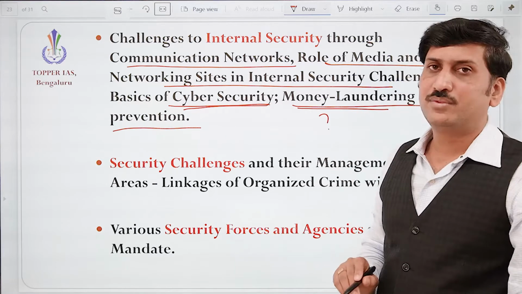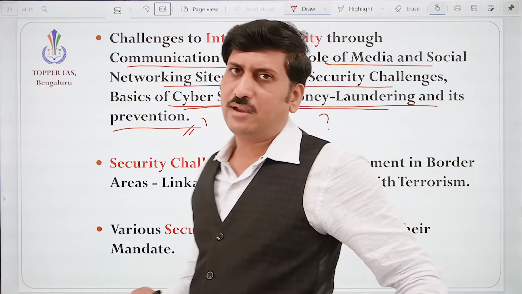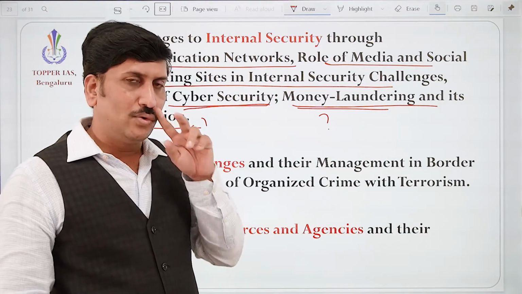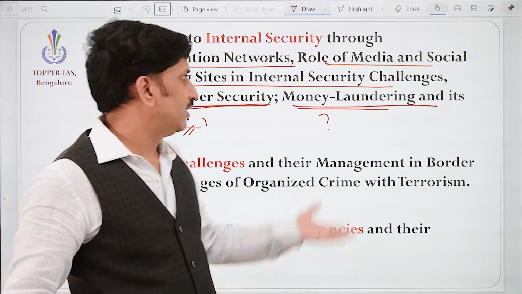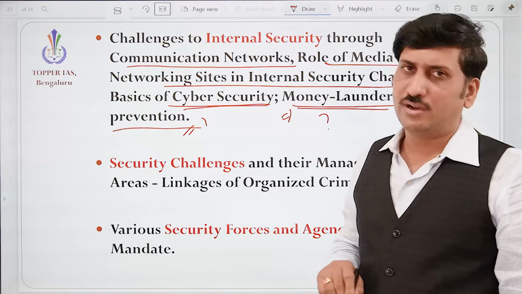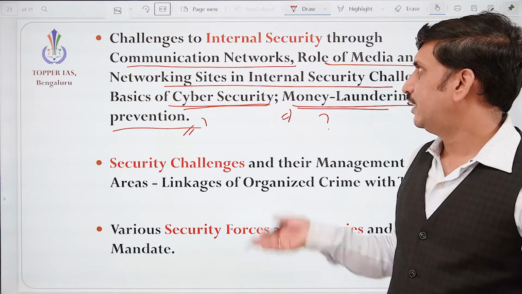What are the mechanisms, what laws are there, the Prevention of Money Laundering Act is there, how it is prevented, what actions are taken against offenders. Okay, what is the international cooperation with respect to that, we need to understand that. This is a bigger problem for us, correct? If money is there, everything can be purchased.